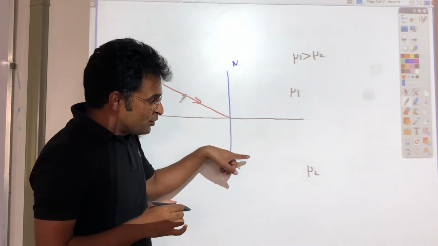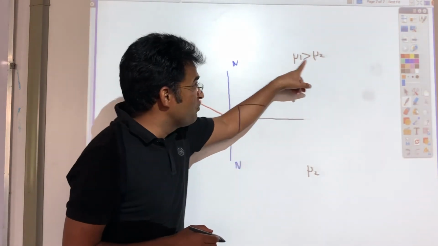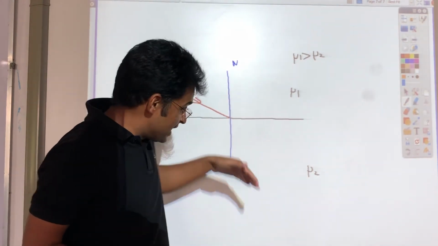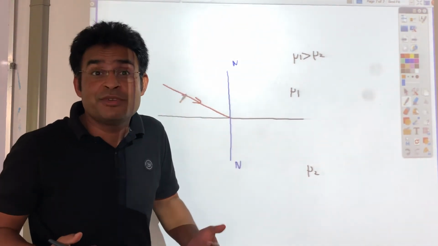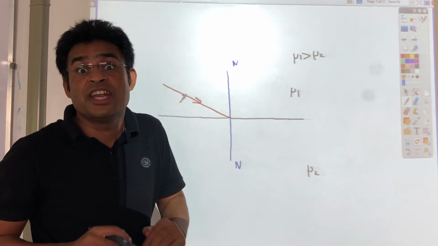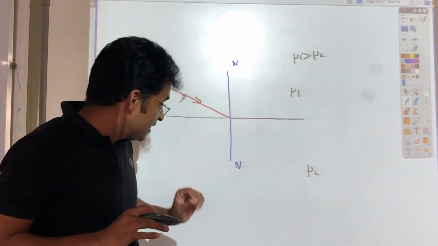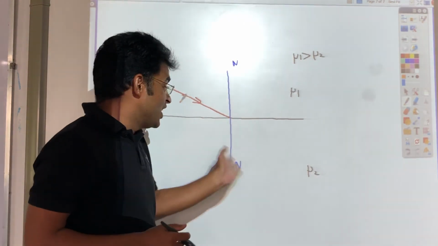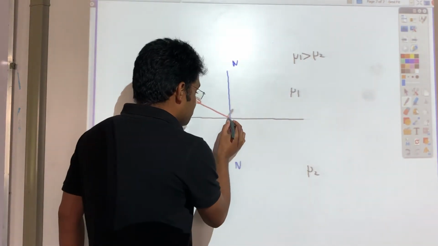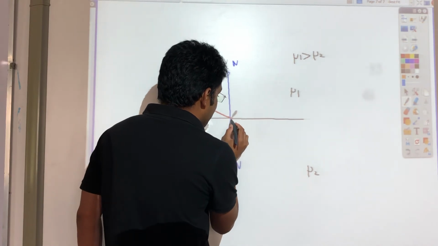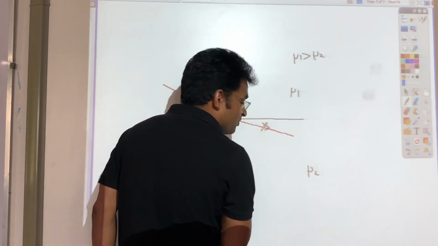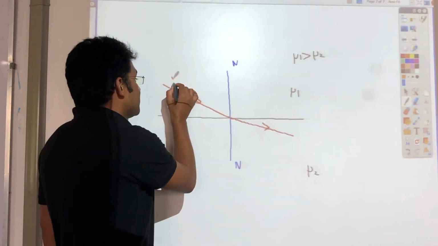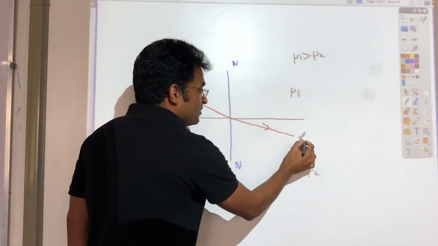now this is going into a rarer medium. See, mu1 is greater than mu2, so this light is entering a rarer medium. In a rarer medium, the speed of light will increase. If the speed increases, this light will go away from the normal. It's supposed to go like this one, but it won't; it will go like this one. Again, this is the incident ray, this one is the normal, this one is the refracted ray.